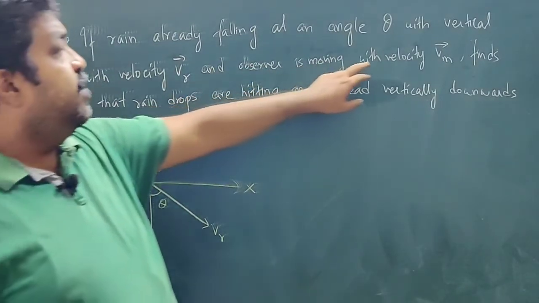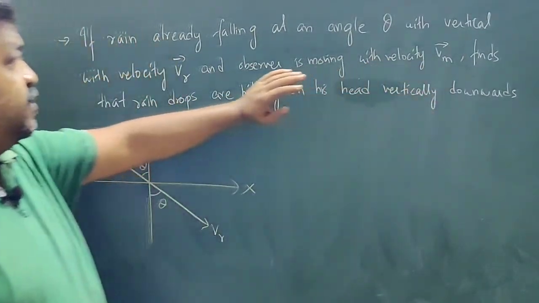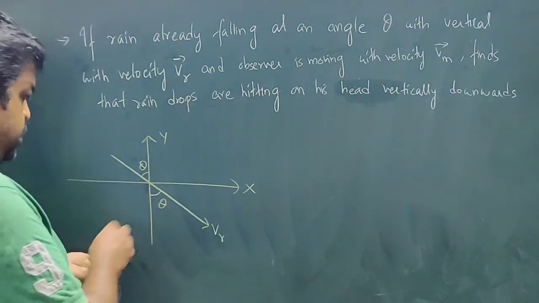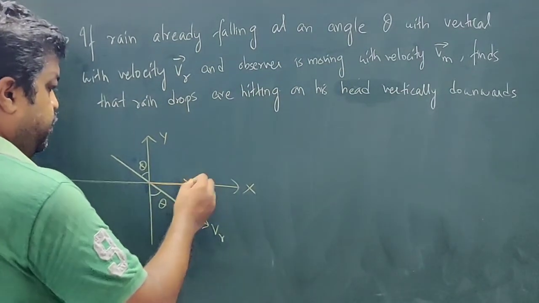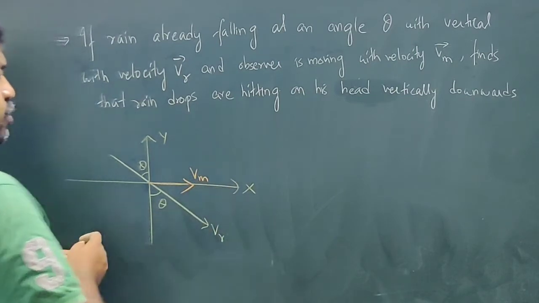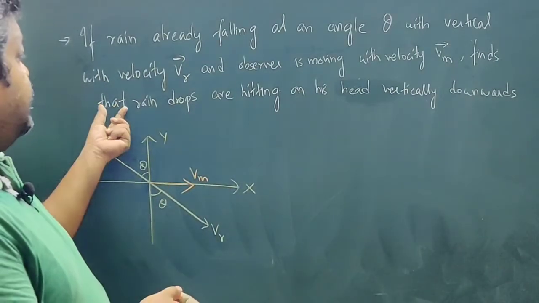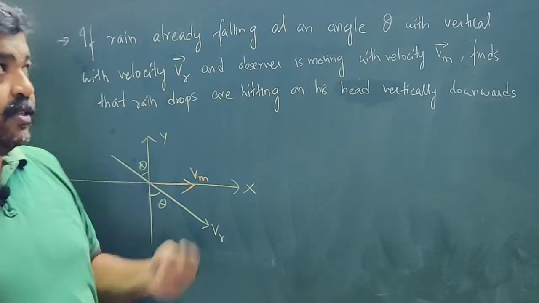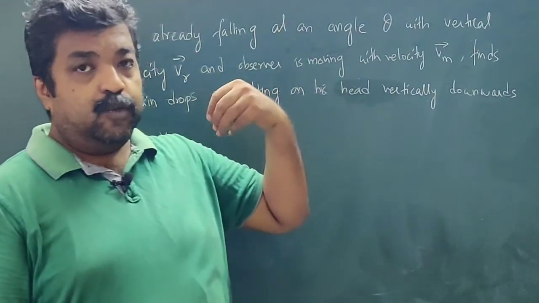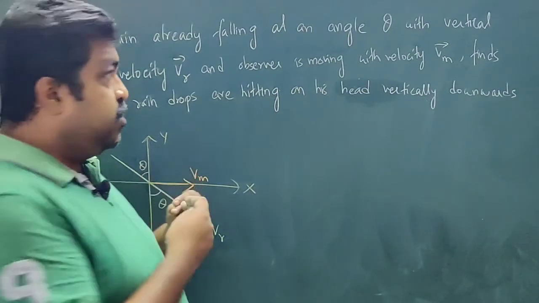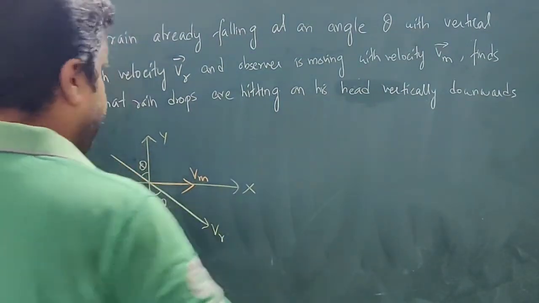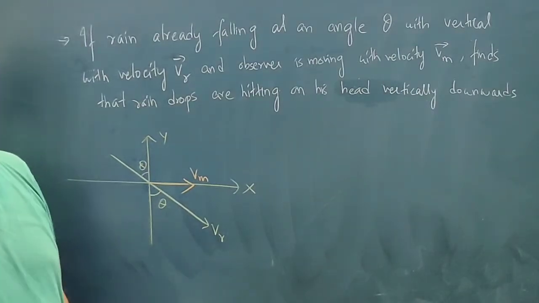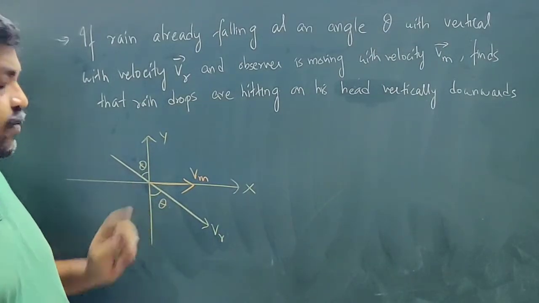And the observer is moving with velocity Vm. This is the velocity of the observer Vm. He finds that raindrops are hitting his head vertically downward. So rain with reference to the ground frame, to a person who is at rest and observing the rain, will be seen falling like this, at an angle theta with the vertical.